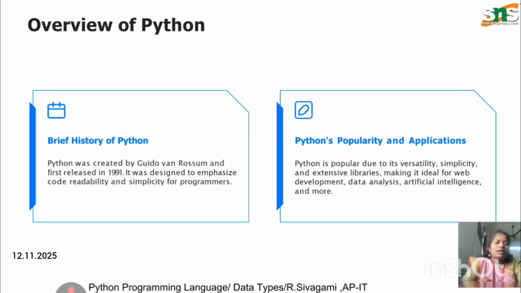And then, the overview of Python. Before that, we're going to learn the overview of Python. Python was created by Guido van Rossum in 1991. It was designed to emphasize code reliability and simplicity for programmers.